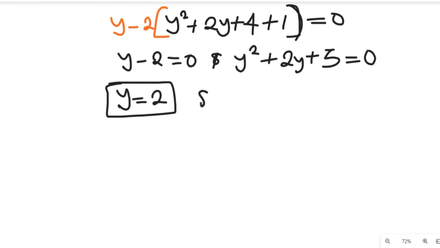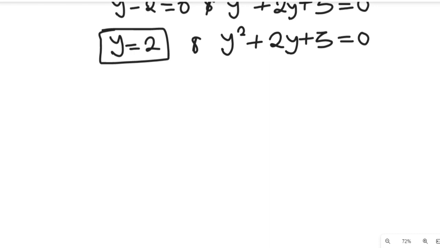So we are going to have y squared plus 2y plus 5 to be equal to 0 to produce the other 2 solutions. Now, if we simplify this, using an algebraic formula, we'll have that our a is equal to 1, our b is equal to 2, and our c is equal to 5.